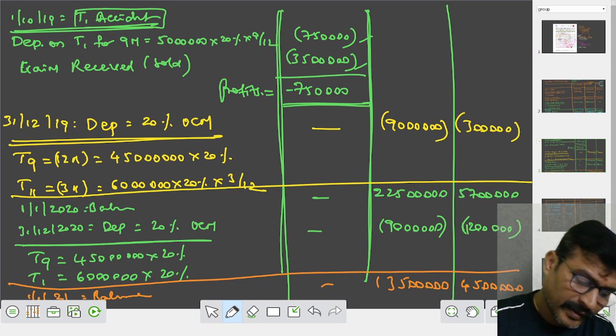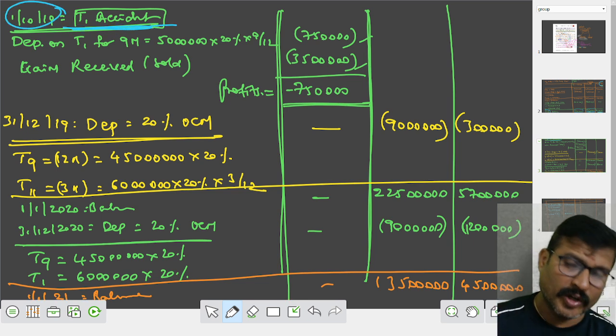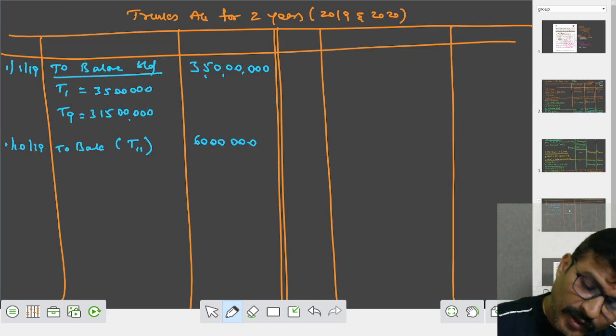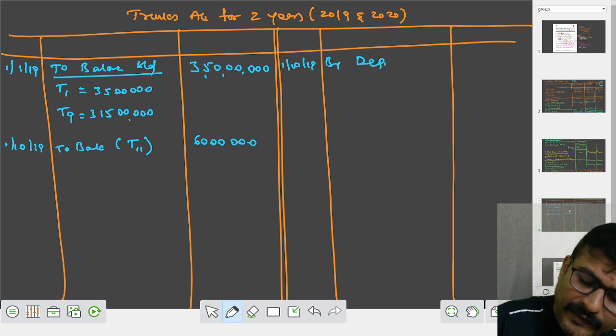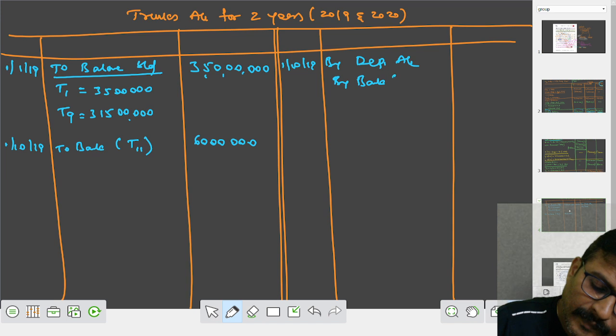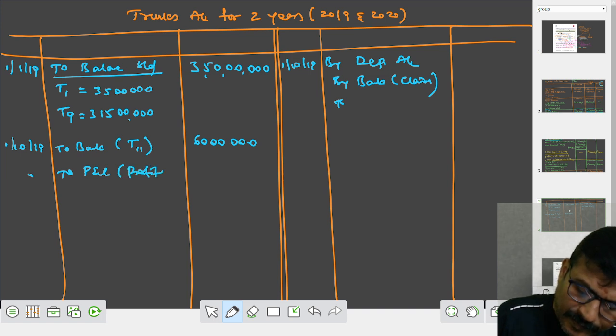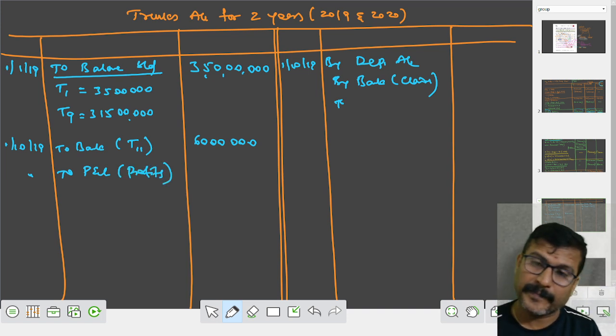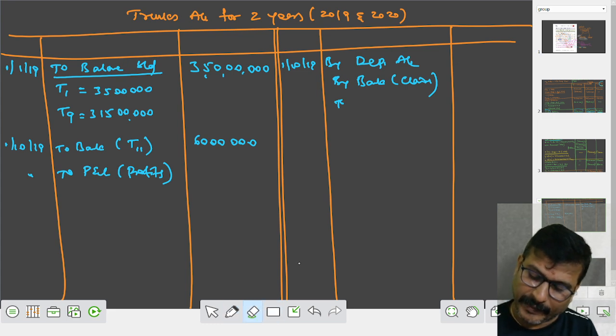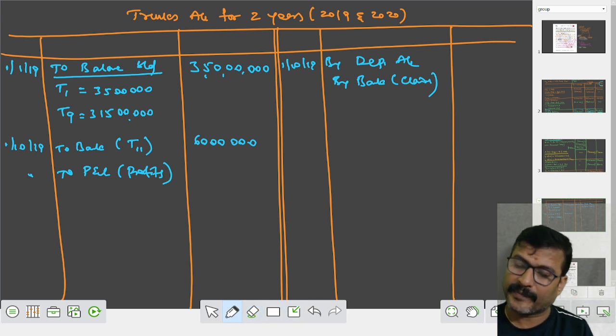See what happened. On October 19, truck was involved in accident. When the truck was involved in accident, we have to write by depreciation account, by bank as a claim. There is a profit, right? Profit comes in what side? Debit side, to P&L as a profit. Please remember there is a profit. Profit comes in the debit side, so I have to mention on debit side.